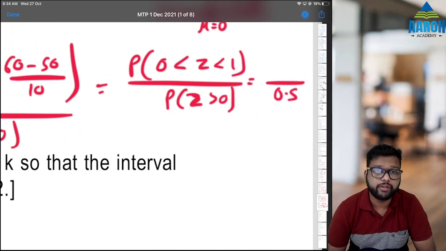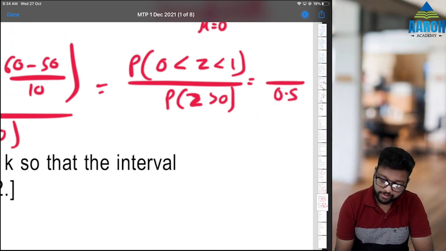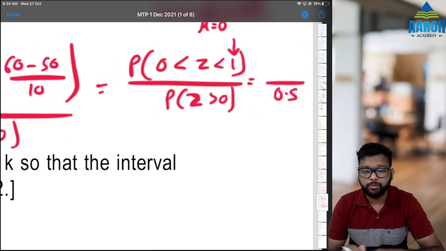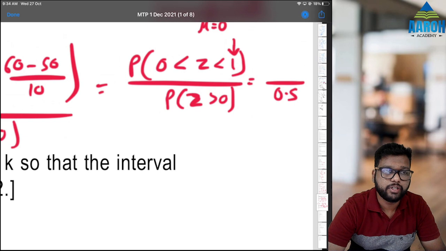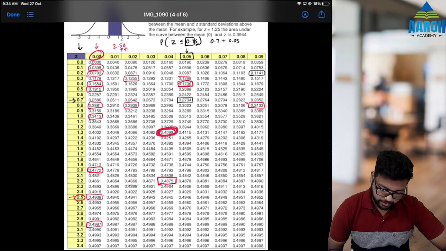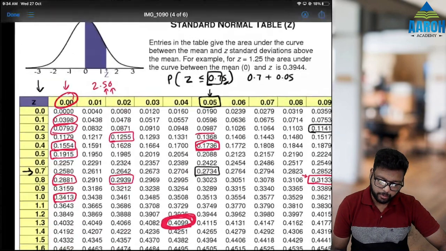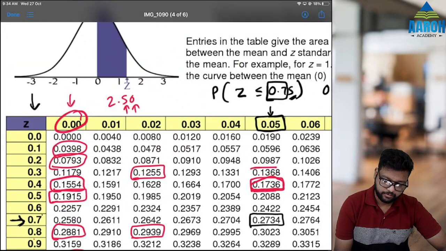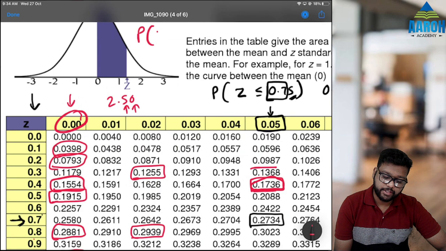Numerator we have to calculate, we have to look at it from the table. From the table we have to look at the area between 0 and 1. So now let me pause the video and open the table just a second. Okay, fine, so I have this table. We want the probability of z between 0 and 1, right?